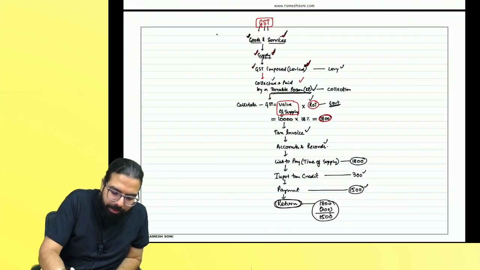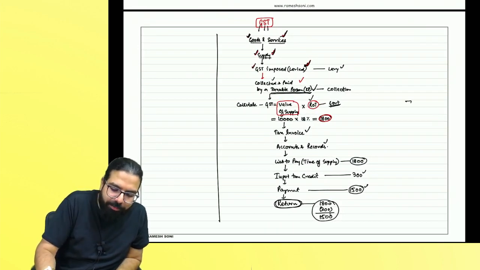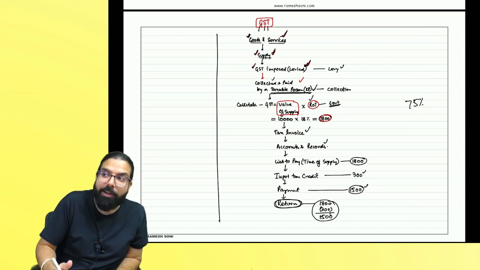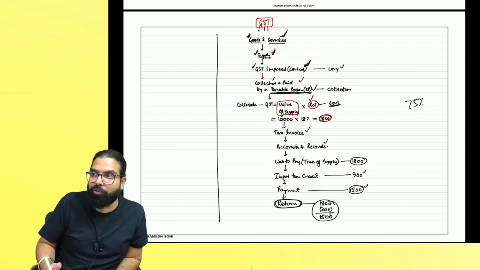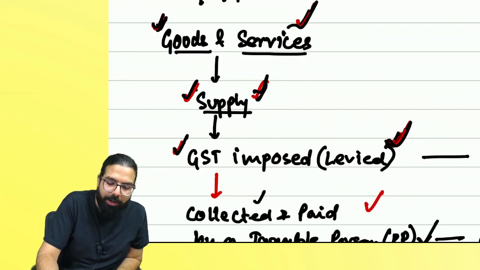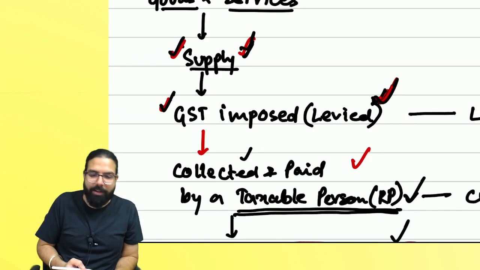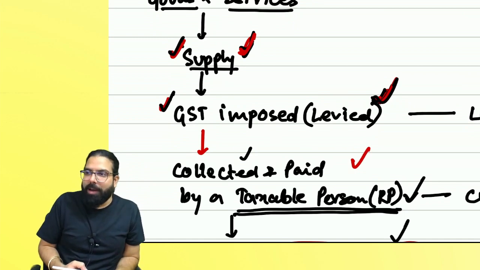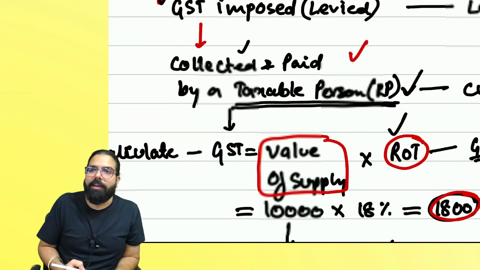You know what? When you reach here, your 75% of GST is done. Each of these is a chapter in your book, which I'm talking about. This is not a story, this is a chapter in your book. Okay, everyone. First, we will learn what is goods and service. Then we'll learn about supply. Then we'll talk about how GST gets imposed.